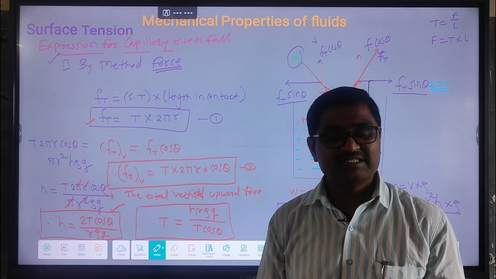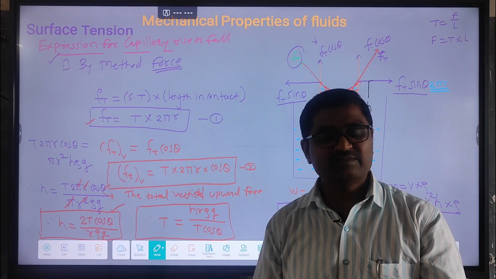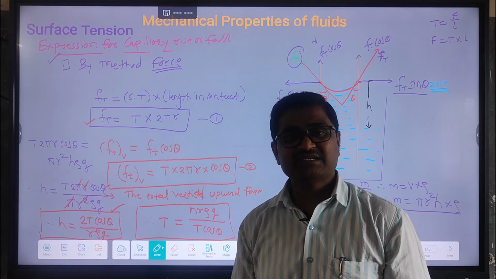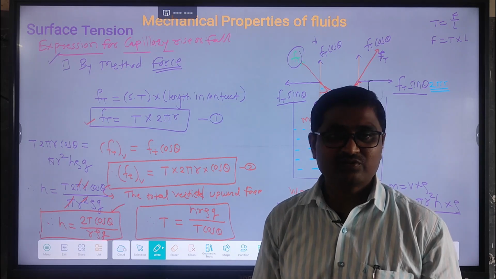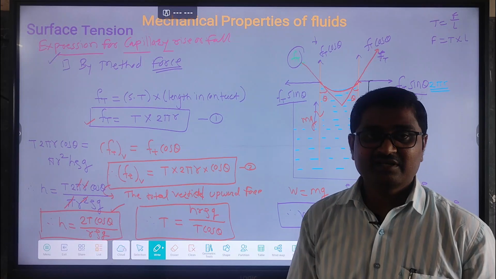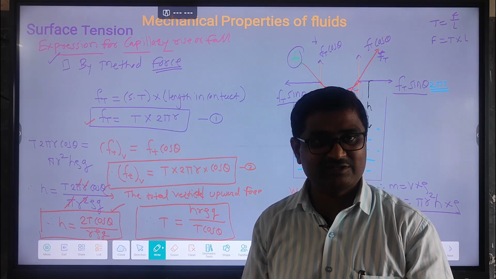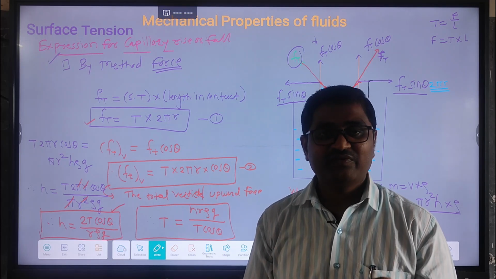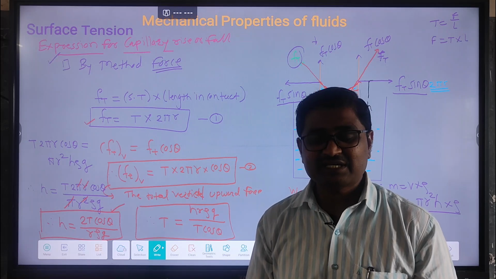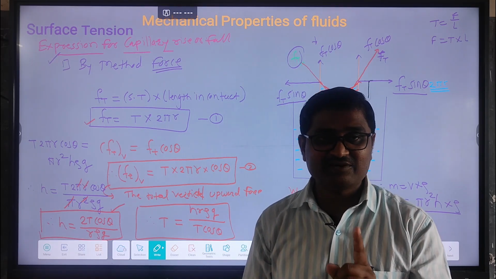Now, within this concept of surface tension, let us recall the topics we discussed. Initially we discussed the molecular theory, and according to it the intermolecular forces, of which there are two types, cohesive force and adhesive force. Then we discussed the range of molecular force, the sphere of influence, the surface film, and finally the free surface of liquid. Using this we discussed the definition of surface energy and surface tension, and the relationship between them, T is equal to dW upon dA.